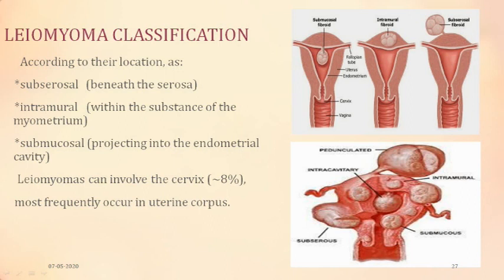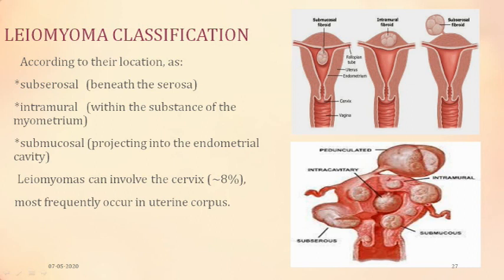Coming to the classification of leiomyoma according to location. This is a submucosal fibroid or leiomyoma because it is coming from the mucosa. It is just beneath the endometrium and it is going into the cavity. So it is beneath the endometrium.